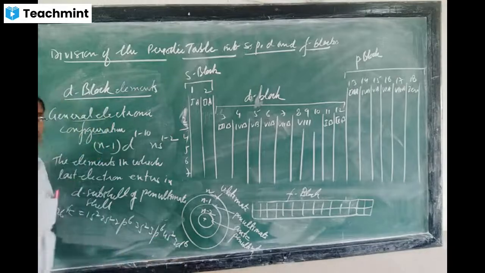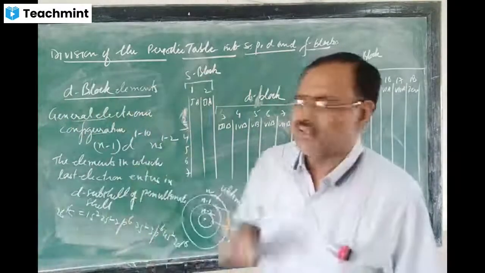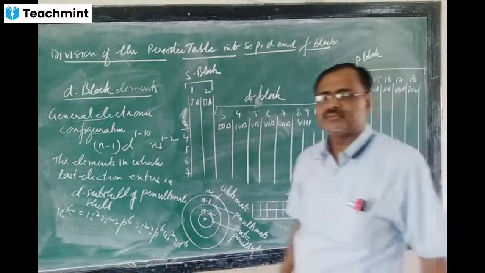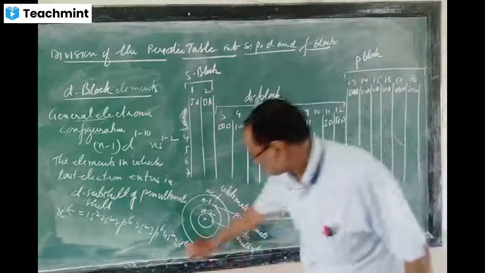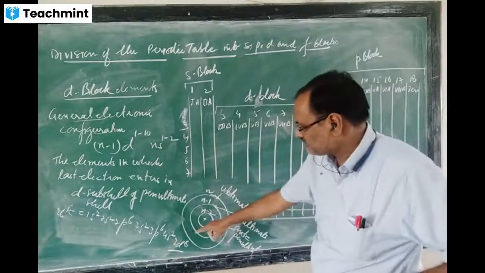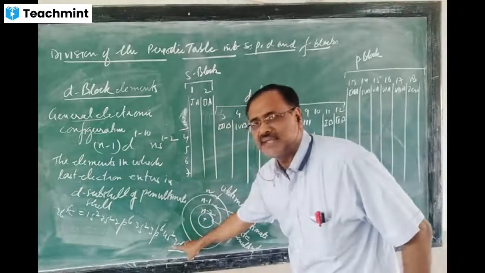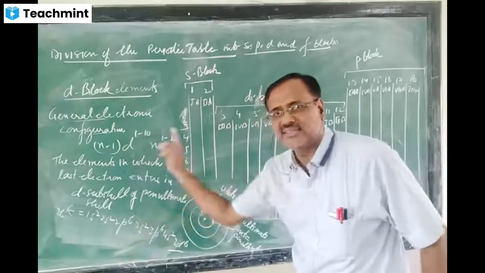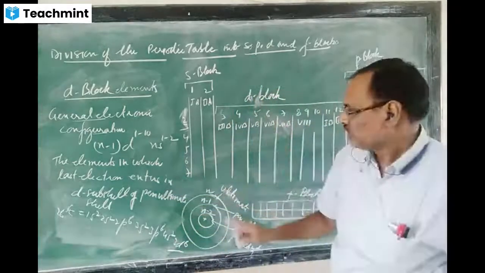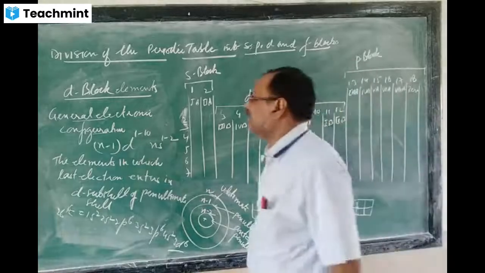Now the question for you: in which subshell is the last electron going? D, sir. Yes, the d subshell. And you see that the maximum principal quantum number is 4, but here it is 3. It means one less, so the electron is going into the penultimate shell. So this iron will come into the D block elements.